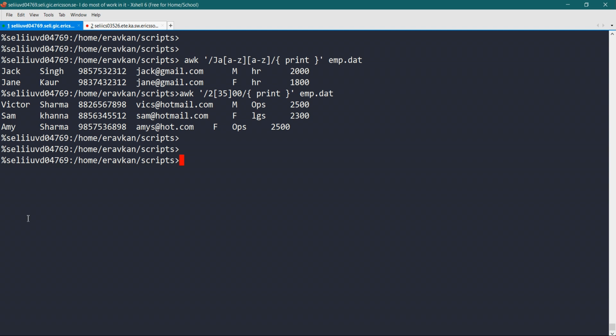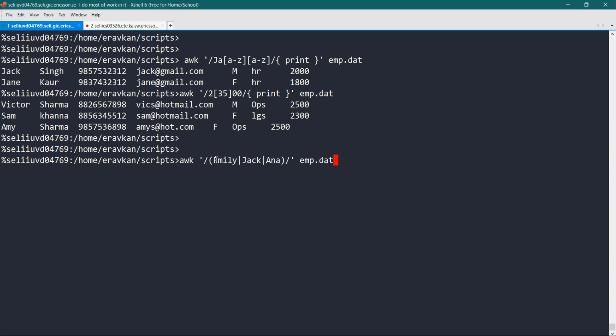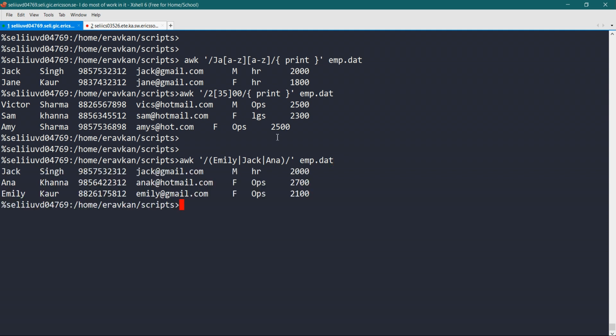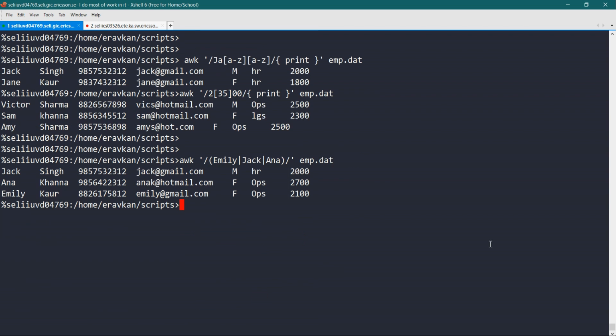Then we have the alternation operator. Let me show you what the alternation operator is. In this way you can search for either Emily, Jack, or Anna, so any one word will be searched, and you will get the lines where Emily is present, Anna is present, and Jack is present. So in this way you can play with regular expressions by using them with your awk command.